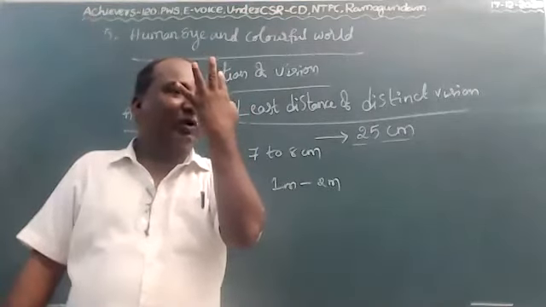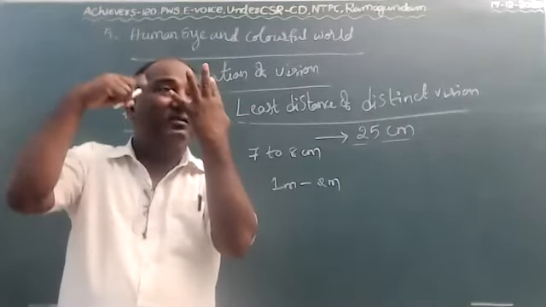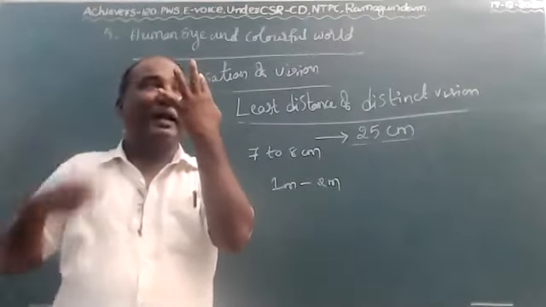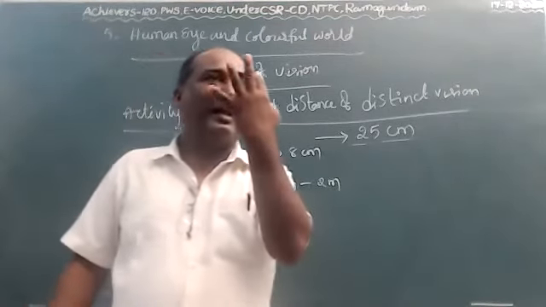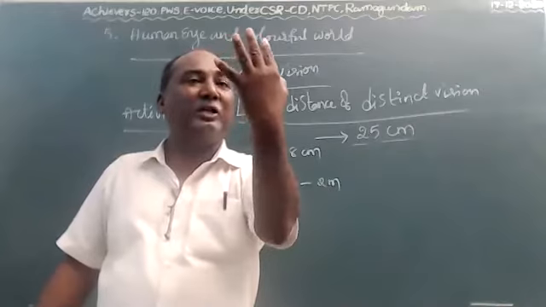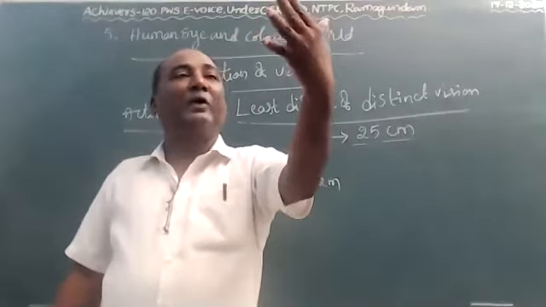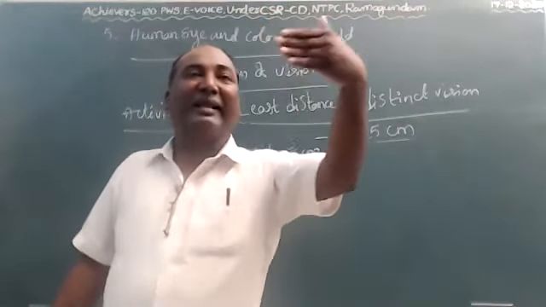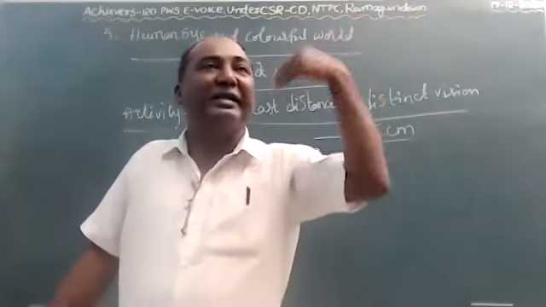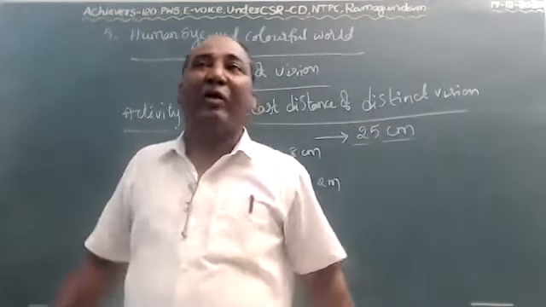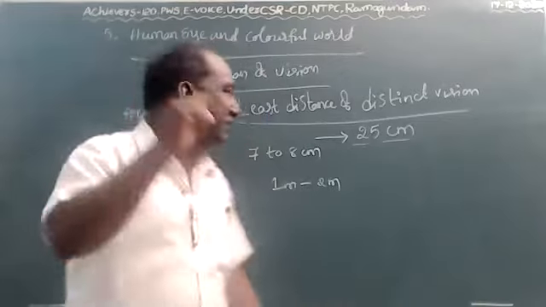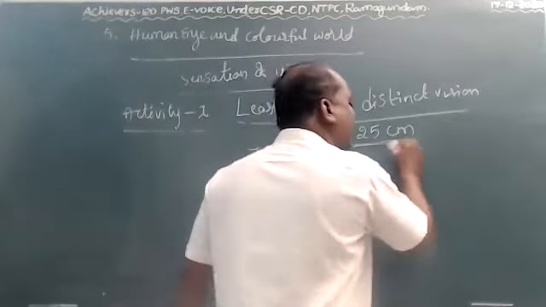If the book is very close to our eye, our eye gets strained and we get pain. We can't read the content properly. Keep the book away from your eye gradually, slowly, and at what distance you can read the content very clearly, that is your least distance of distinct vision. For a good healthy person, the least distance of distinct vision is 25 centimeters.